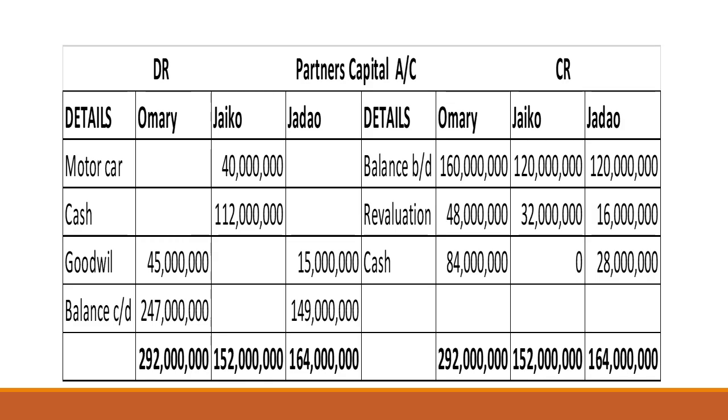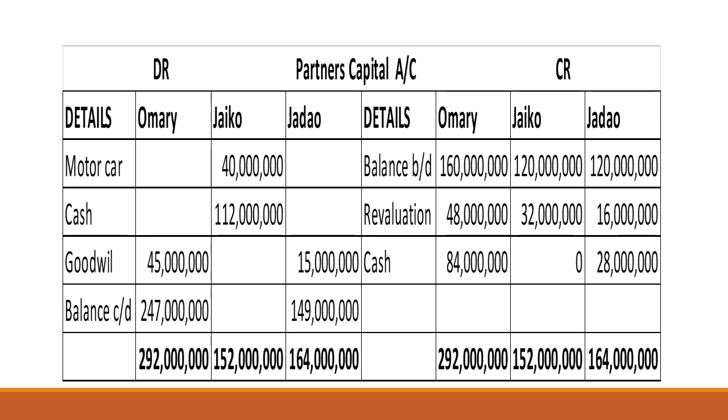So remember, in the partners' capital accounts we took the balances brought down, that is 160, 120, 120 for Omari, Jaiko and Jadao. Revaluation account, the partners' share of the revaluation profit is 48, 32, and 16. And again, the motor car is taken by Jaiko.